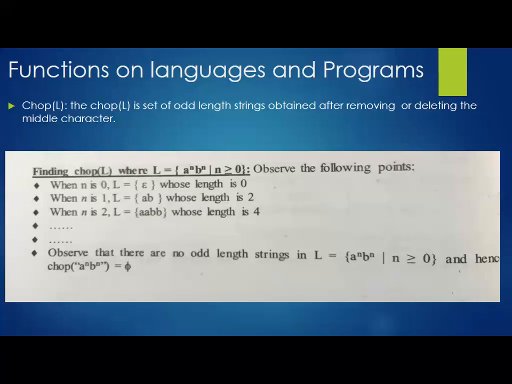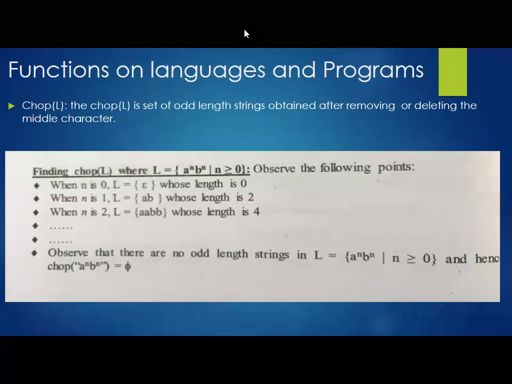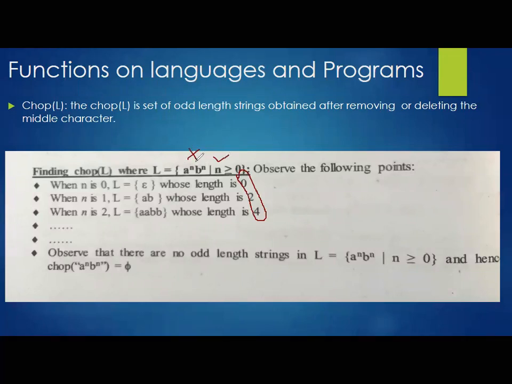Now just observe, are you able to generate any odd value for any value of n? Can we? No. If that is the case, we are not able to execute the chop function. Why?